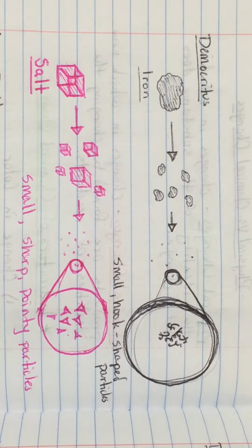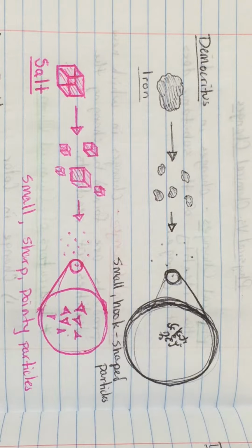So for example, iron is a very strong substance. And he believed that the reason it was so strong is that the atoms were small hook-shaped particles that grasped onto each other, and that's what made it so difficult to break iron. Salt, on the other hand, if you've ever accidentally eaten food that was overly salted, has a very sharp flavor.